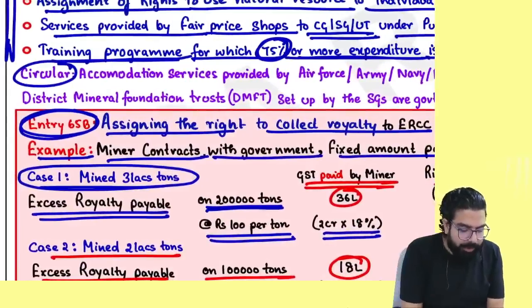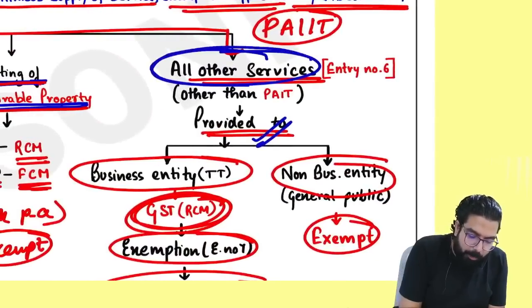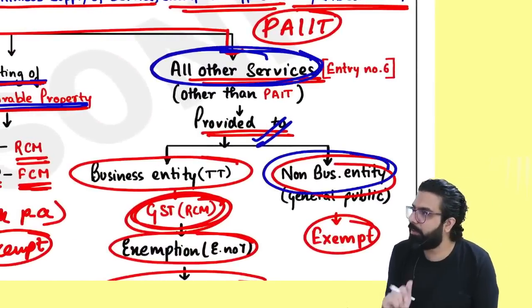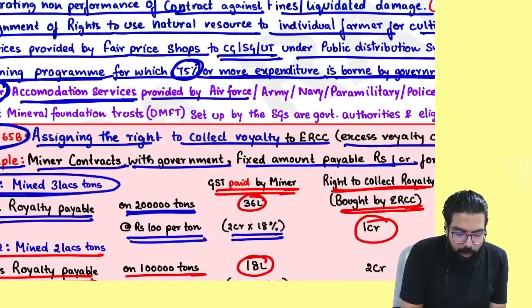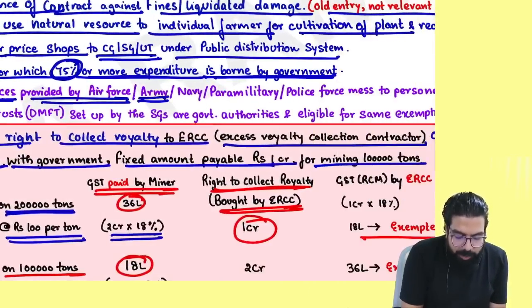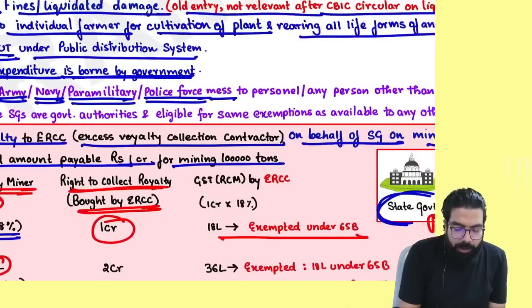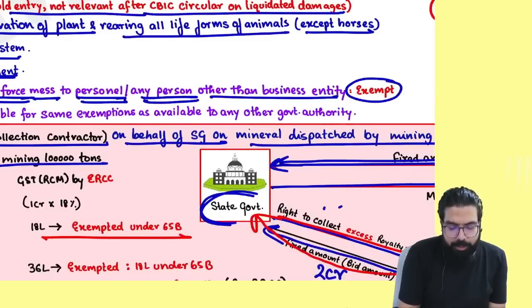Here, one small point is there. People, listen to me very carefully. If government is providing any other services to a non-business entity, it is always exempt. Now, they are telling that accommodation services provided by Air Force, Army, Navy, paramilitary or police force mess to their personnel or any other person other than a business entity will be exempt.